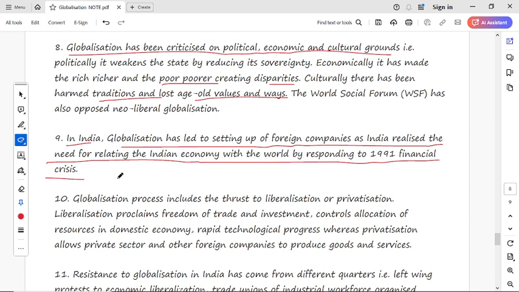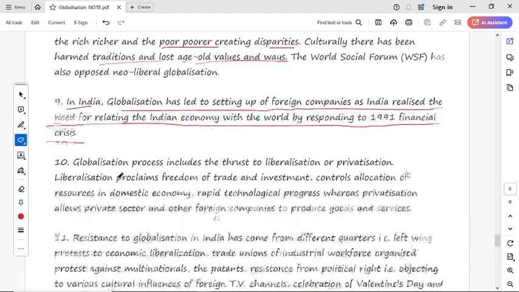It means that in India globalization has set up foreign companies, multinational companies, and it realized the need for the Indian economy. It boosts the Indian economy also because they provide different jobs. And in 1991 there was a financial crisis, so that can be the improvement for the economy of any country.